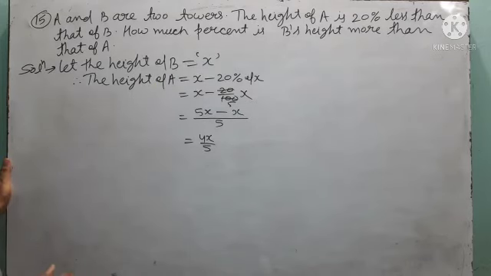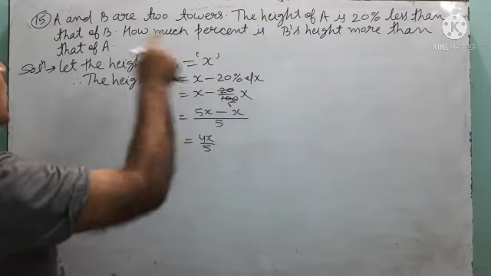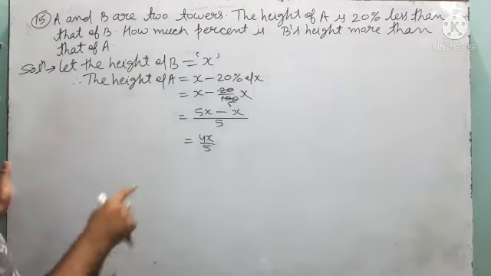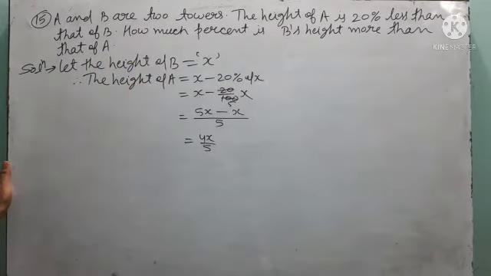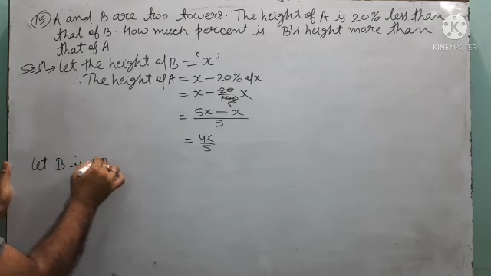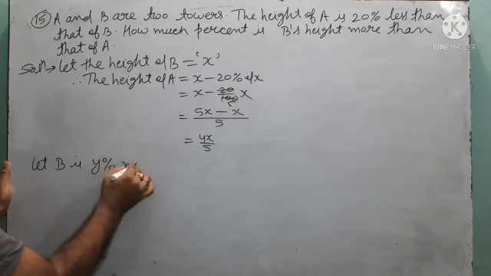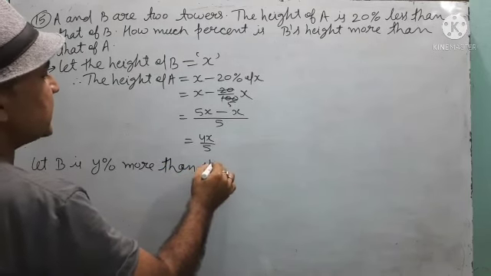Now question is saying, how much percent is B's height more than that of A? How much percent of A is more? That you have to find. See how to solve. Suppose that B is y percent more than A's height.